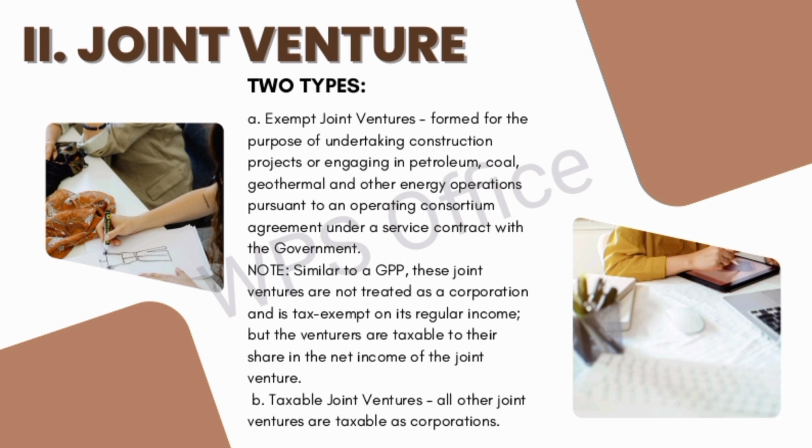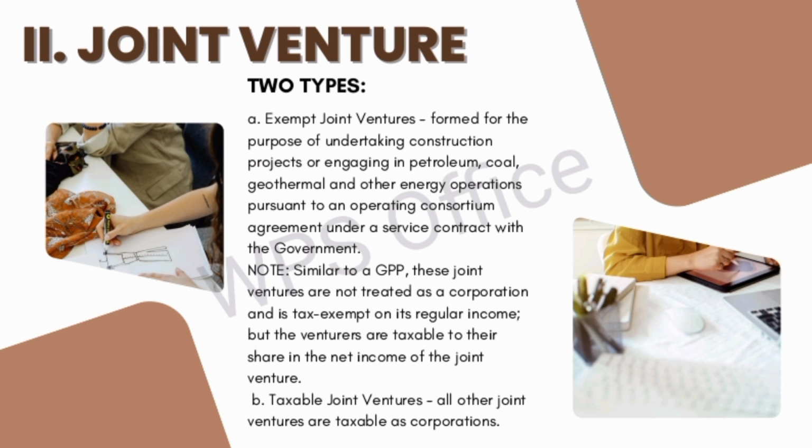There are two types of joint venture. The first is the exempt joint venture, formed for the purpose of undertaking construction projects or engaging in petroleum, coal, geothermal, and other energy operations pursuant to an operating consortium agreement under a service contract with the government.